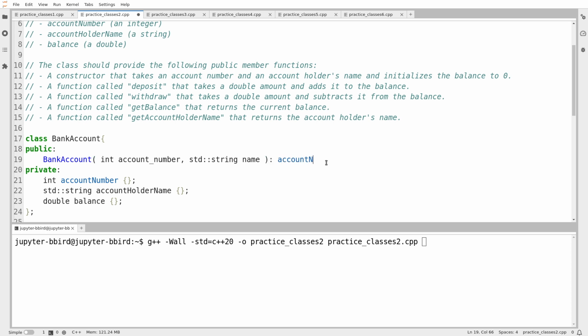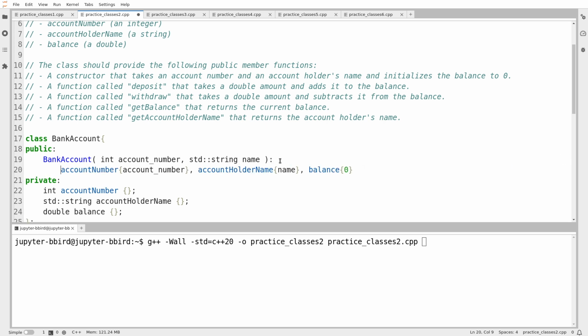So I initialize my account number to be the account number that I was provided. I initialize the account holder name to be name. And then I initialize balance to be 0. Is that going to fit on the line? No. Okay, so I'll just move this to the next line. And then the constructor's body is just empty. All right, I'm going to do 0.0 for this to make it obvious to readers that this is a double. Okay, so that's my constructor.